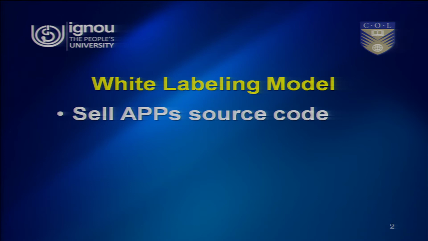White labeling model is the model wherein I develop an app, but I will not deploy it. I will be selling the source code of that app. Once I sell the source code to different vendors or different companies, they can update that source code in such a way that it will act as a catalyst to the selling of their products, to the hit of their apps. So, multiple apps might be using our source code, but we just develop source code, we do not deploy the app, and we get money by selling the source code. So, this is called white labeling model.